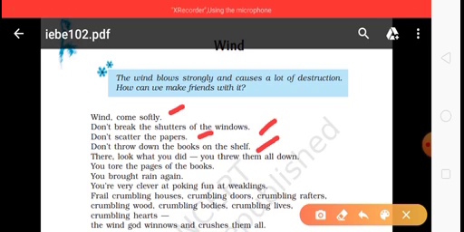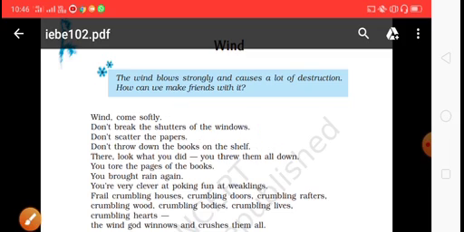Now let's try to analyze the poem systematically. What is there in this poem? Why has the poet written this poem? What is the basic purpose of writing this poem? The basic purpose of the poet is to make people aware of the destructive qualities of the wind. At the same time, how we could make friendship with the wind. These two are the important factors of the poem.